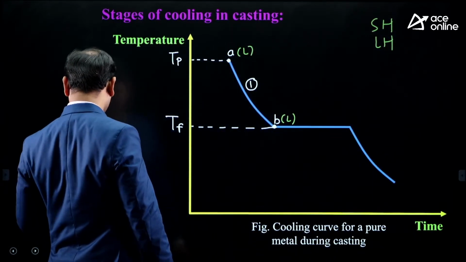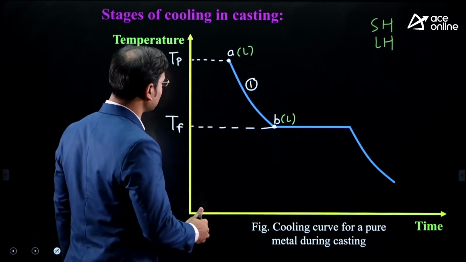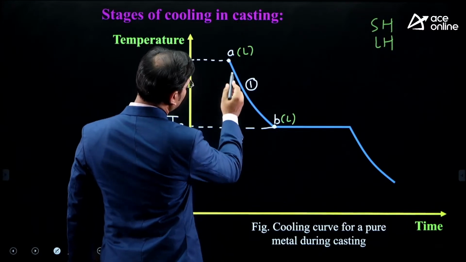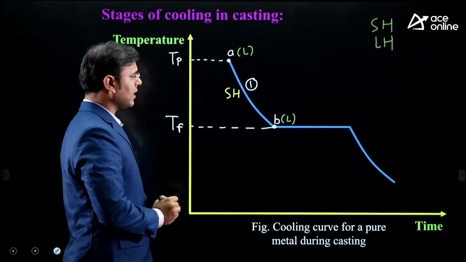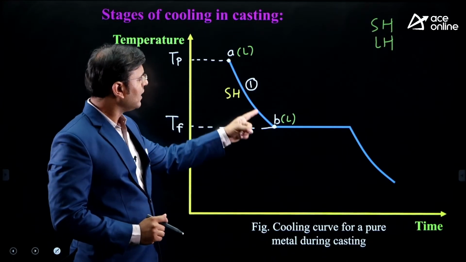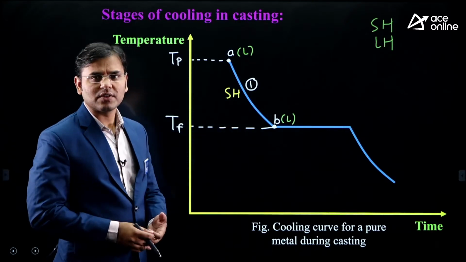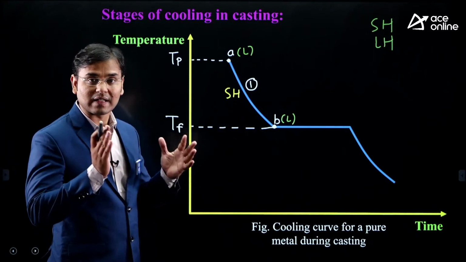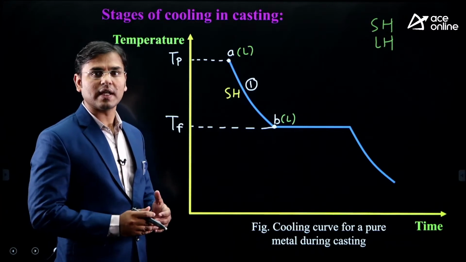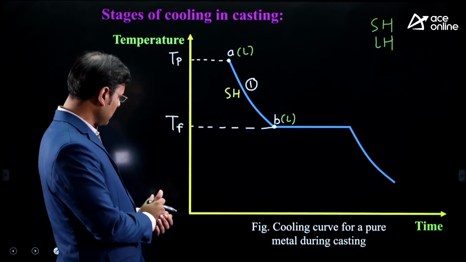Here which heat loss is there? Sensible or latent heat loss? Definitely here the sensible heat loss is there. What is the meaning of sensible heat loss? Temperature is going to change, but the phase remains the same. Here it is liquid, but the temperature is reduced. Why is the temperature reduced? Because of some heat loss, and that heat loss is known as sensible heat loss.